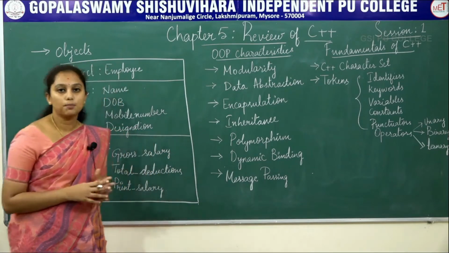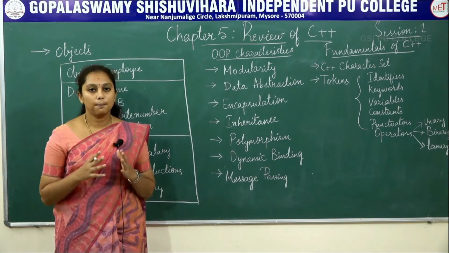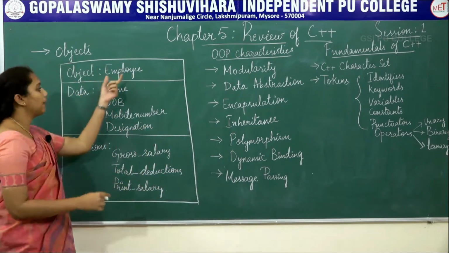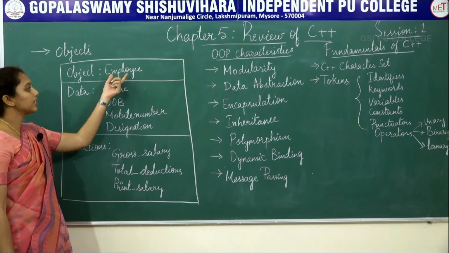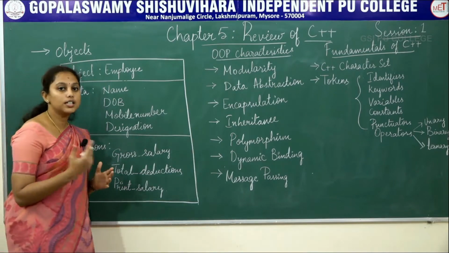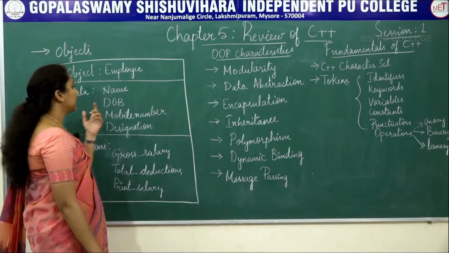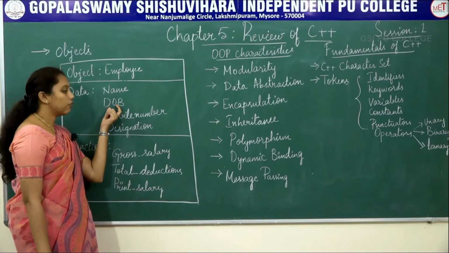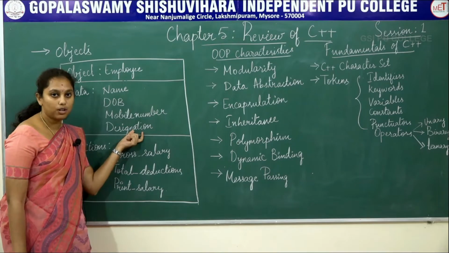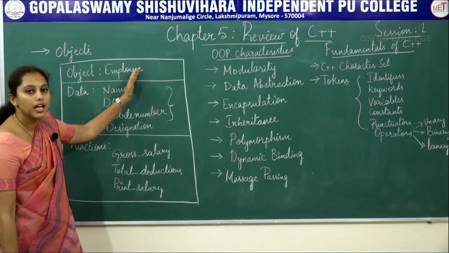So let's see what is an object. An object is a real world entity. It may be a person, a place, a thing, etc. So let's take an example, employee. So here employee is an object. If I want to collect the details of an employee, what are all the information or data we are going to collect? I am going to collect the data like the name of the employee, the date of birth of an employee, mobile number as well as designation of an employee. So these are called the data members of an object employee.